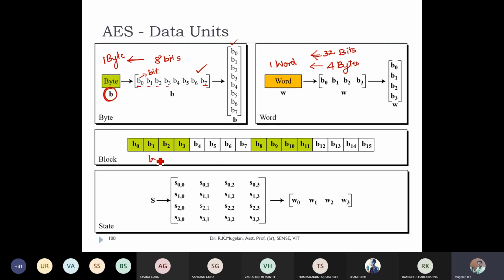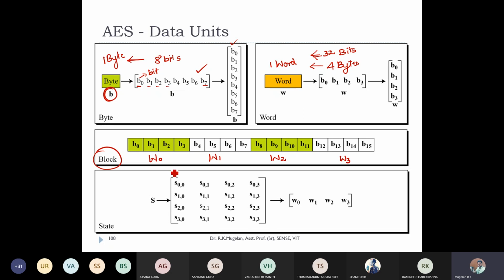Assume this is my word W0, W1, word number 2, word number 3, and word number 4, all kept in series. That is, starting from B0 to B15, I can call them a block. And I can also represent them in a different way.